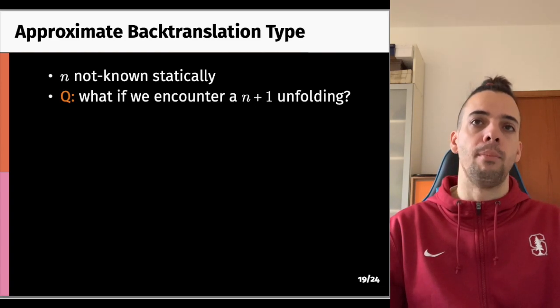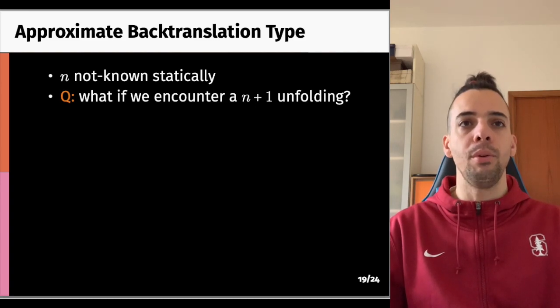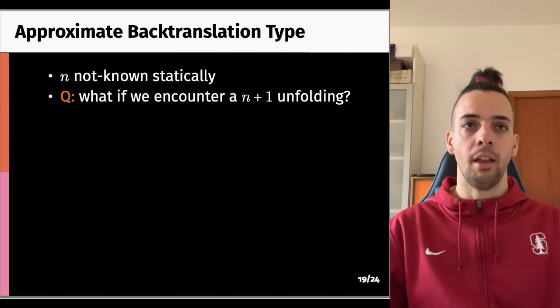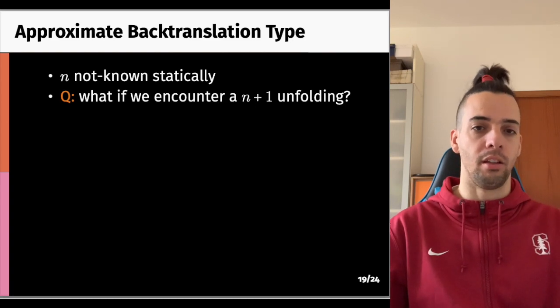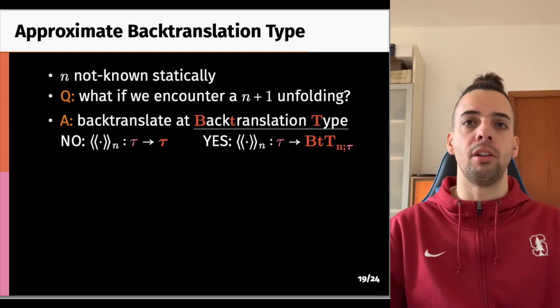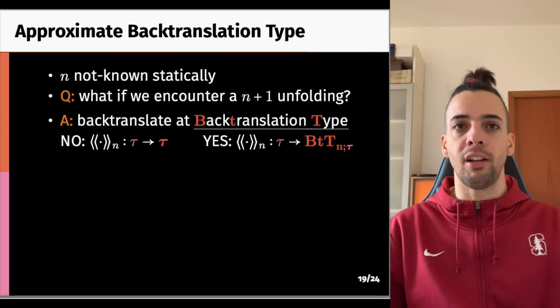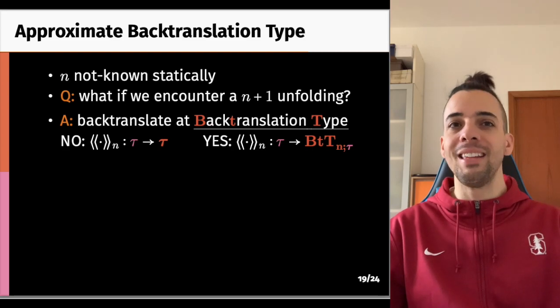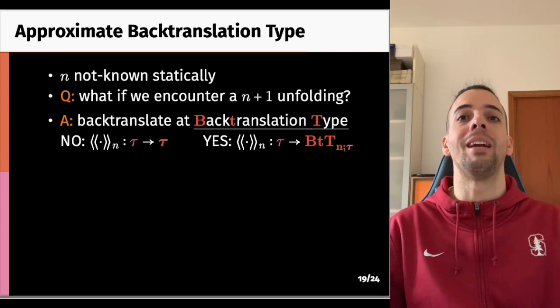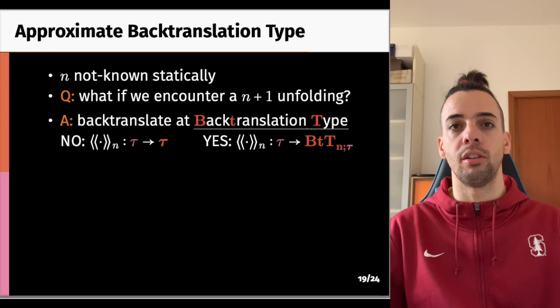So, if we are devising a back translation for a certain index n, can we detect if the terms are dealing with values that represent the n+1 unfolding of a type? That is, can we detect that we have surpassed the desired index n? The answer is yes. We can detect the current approximation index by relying on the types. Specifically, we can generate a back translation that takes an equi context with an equi type, and instead of producing an iso context with the same type, it produces an iso context of back translation type, where the back translation type carries the information of the level of approximation n together with the information of the equi type tau.